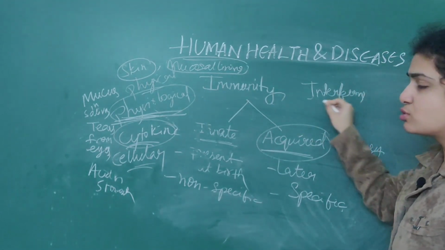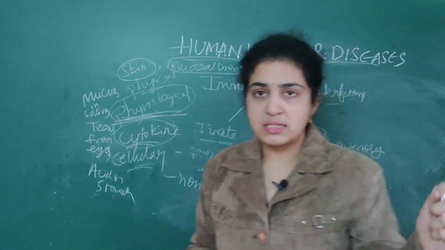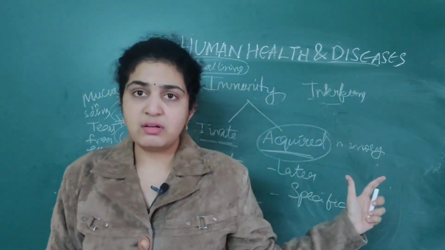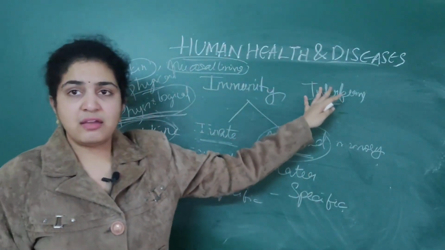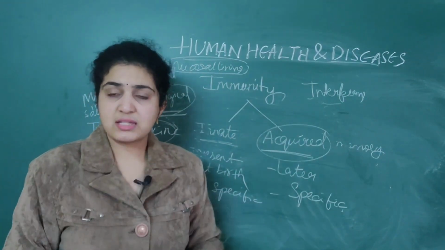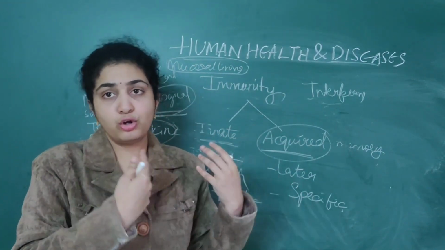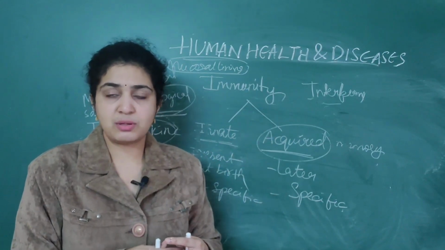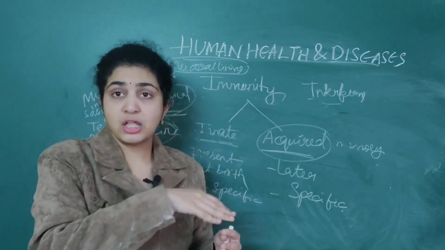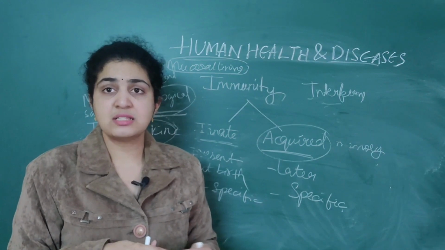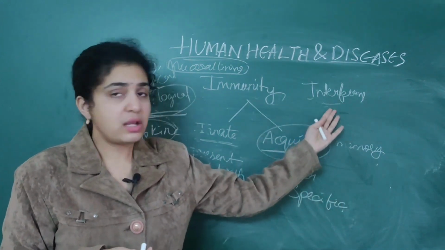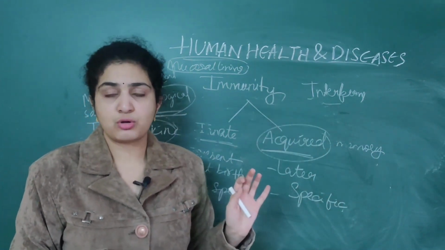So what is the use of these interferons? They will protect the non-virus infected cells. Virus infected cells will be there, and side by side non-virus infected cells will also be there. So they will protect the non-virus infected cells by secreting a protein, that is interferons.